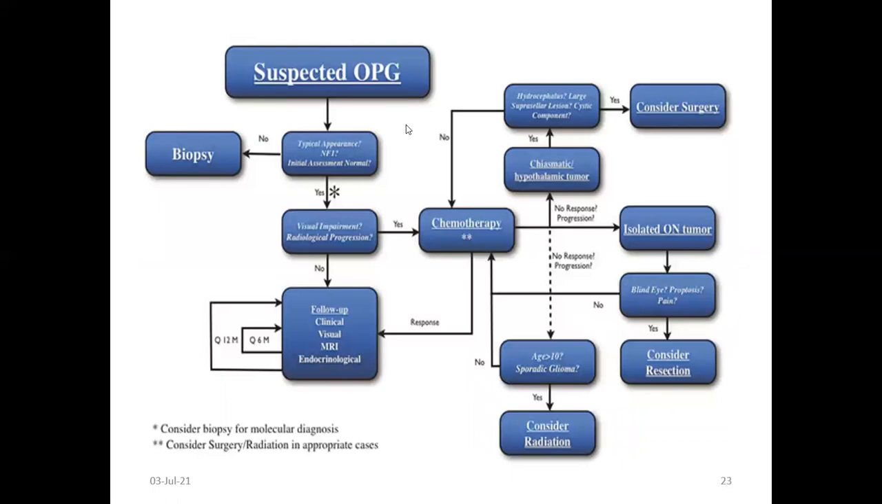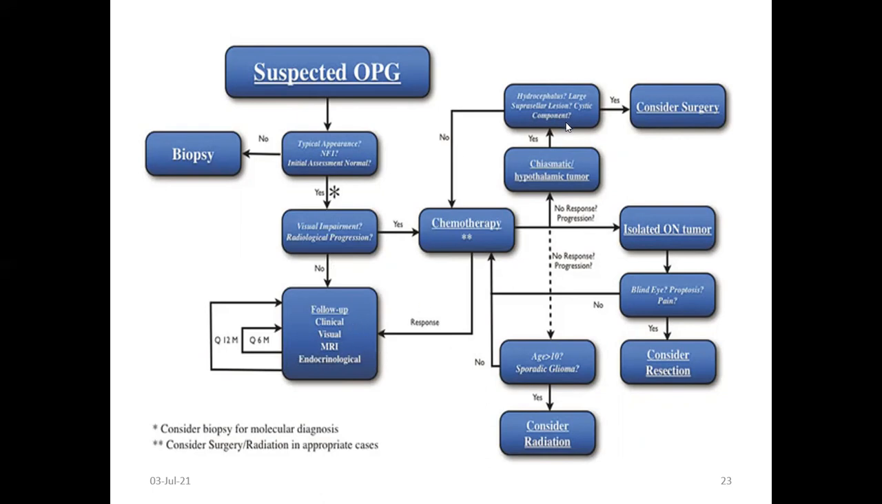When you suspect optic pathway glioma, if it looks like a typical NF1-associated case, there is no need for biopsy. If it does not look NF1-like, you can go for biopsy. If there is visual impairment or radiological progression, you can go for chemotherapy. Chemotherapy is the mainstay of treatment. If there is no visual problem and no radiological progression, you can do clinical visual follow-up every 6 months to 1 year, with MRI and endocrinological evaluation at every step. If there is a good response to chemotherapy, again follow clinical, visual, MRI, and endocrinological.